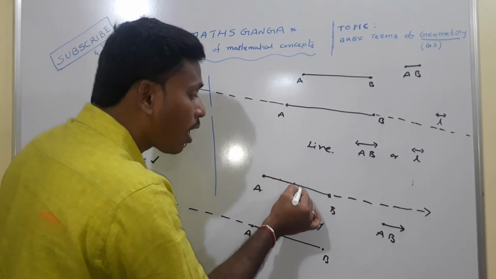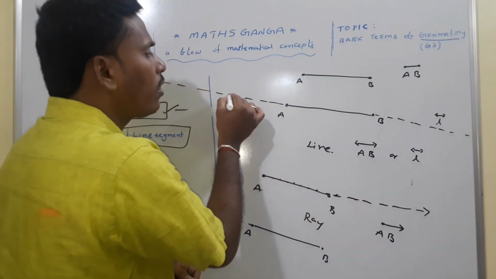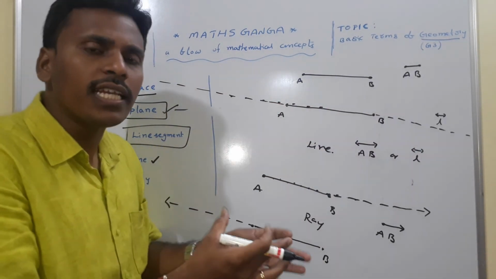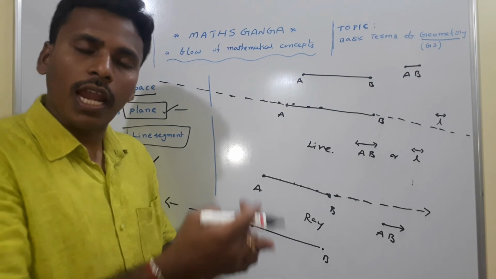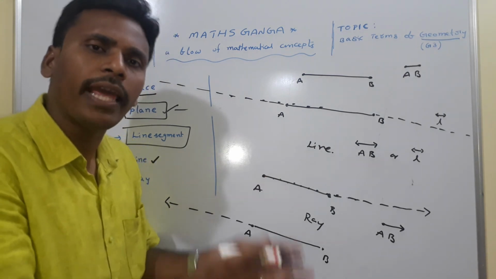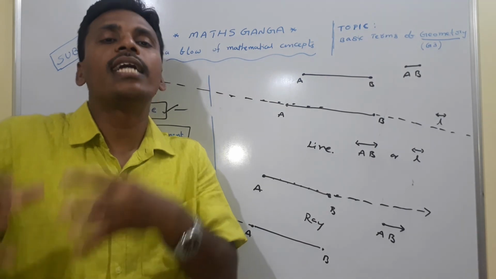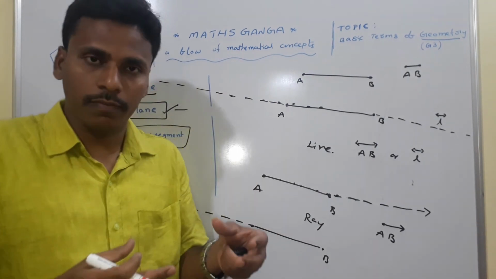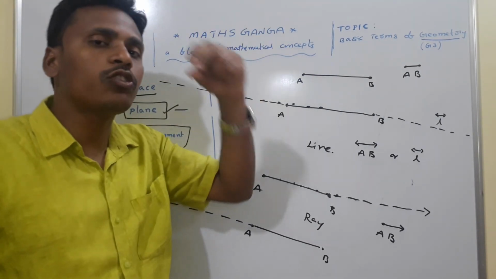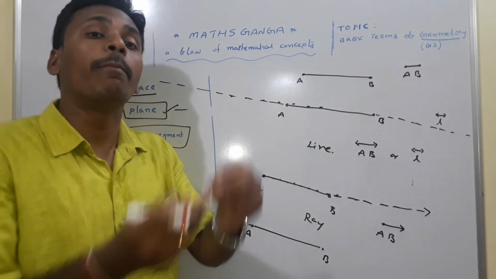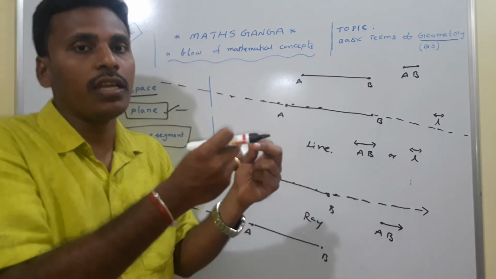All these things on this ray are points, and all these things on this line are points. So everything is a combination of points: line segment, ray, plane, triangle, and everything. Every object of geometry is a combination of points. So we treat the point as the undefined term and the basic term of geometry.